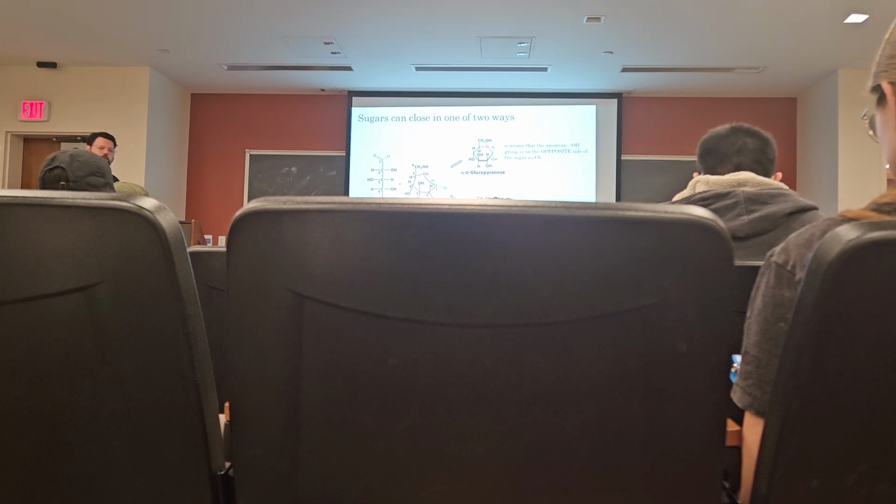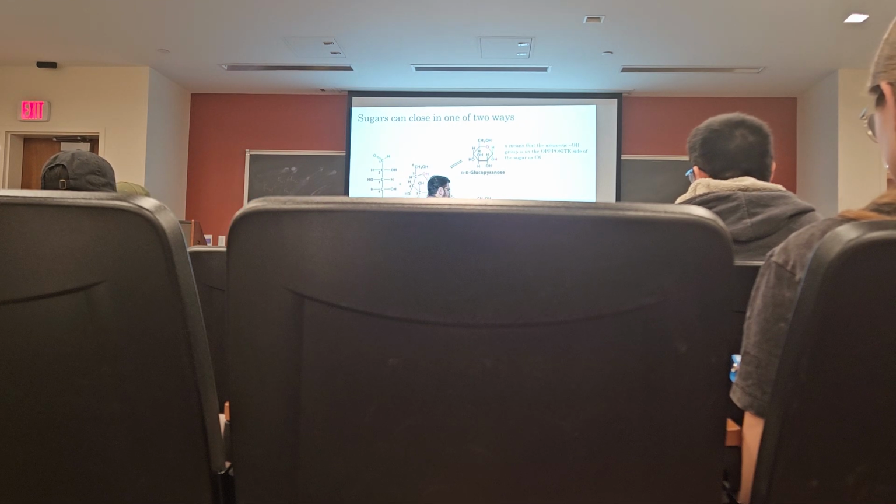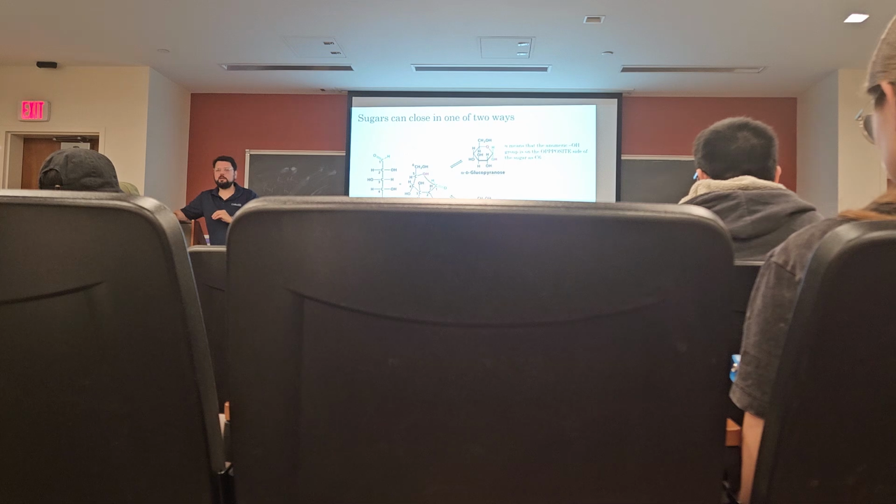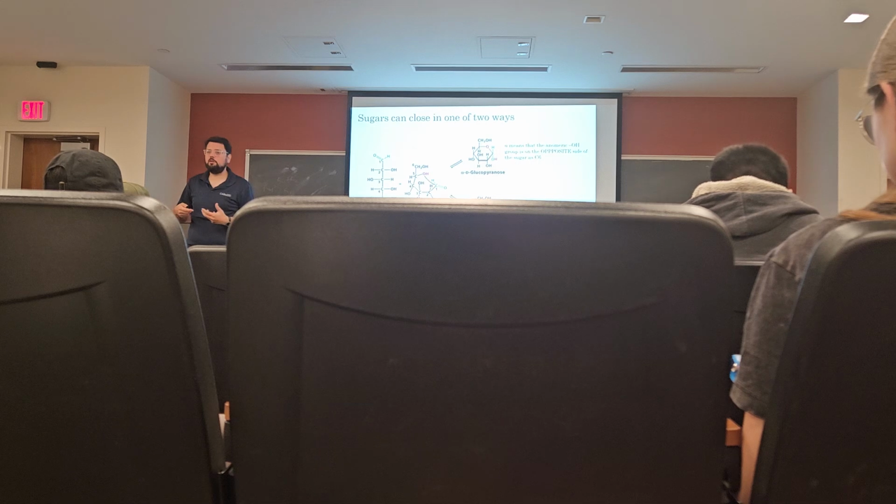And when the ring closes, now the position of that oxygen is locked in place. So here now we have the hydroxyl on the same side as the furthest carbon, carbon number 6. If the hydroxyl in the closed ring form is on the same side as the furthest carbon, we call that the beta anomer by convention. If the hydroxyl is on the opposite side as the furthest carbon, then by convention we call that the alpha anomer.